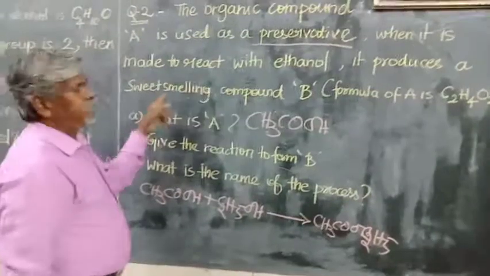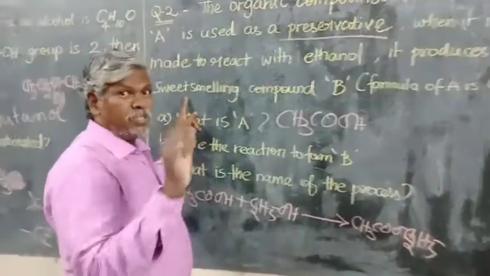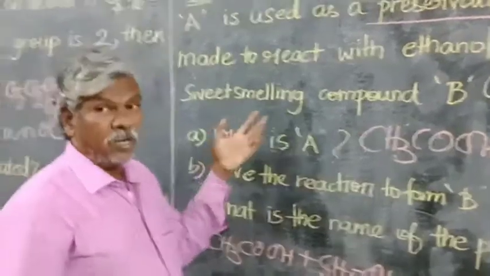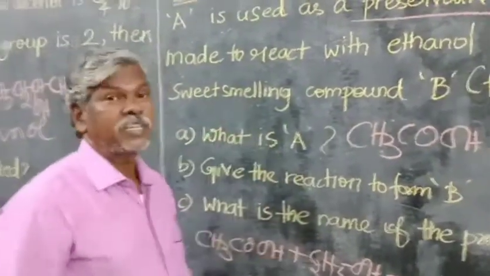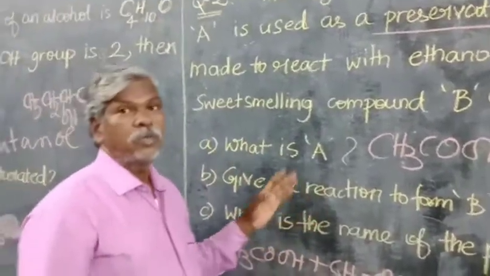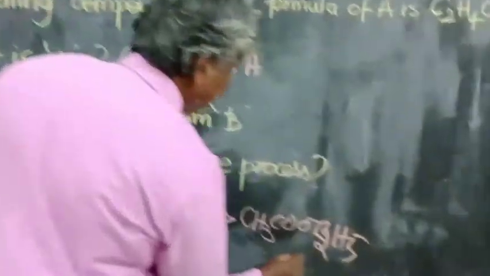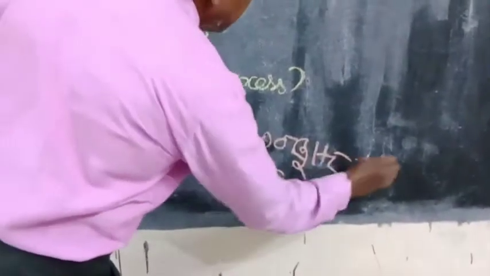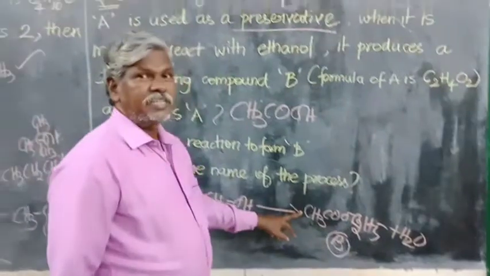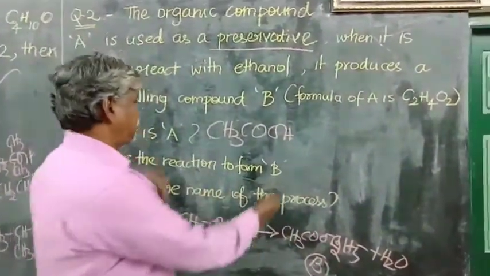When you have a sweet smelling liquid in the question paper, you should say that it is an ester. Esters are all sweet smelling compounds. This is the B compound plus water, and of course this is ethyl acetate. The compound B is ethyl acetate.